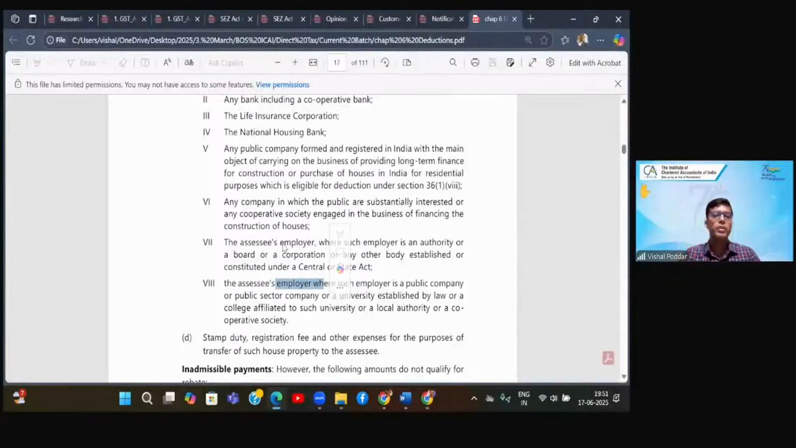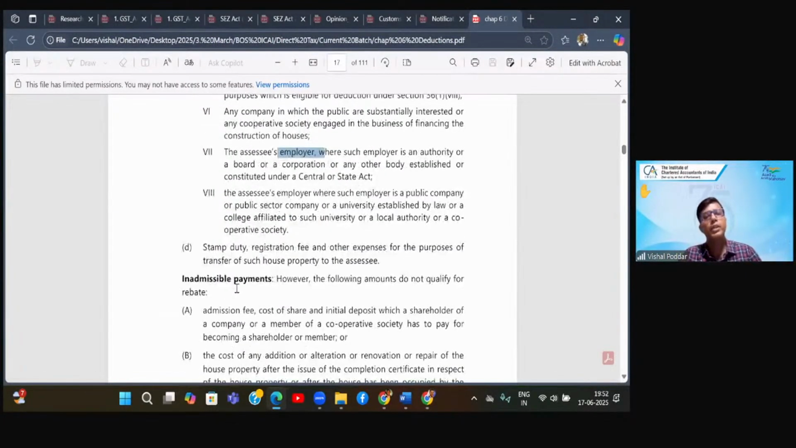So the important point is even where the employee has taken a loan from the employer for the purpose of buying the house, such loan is eligible for this 80C deduction. Obviously, which part? The principal part.